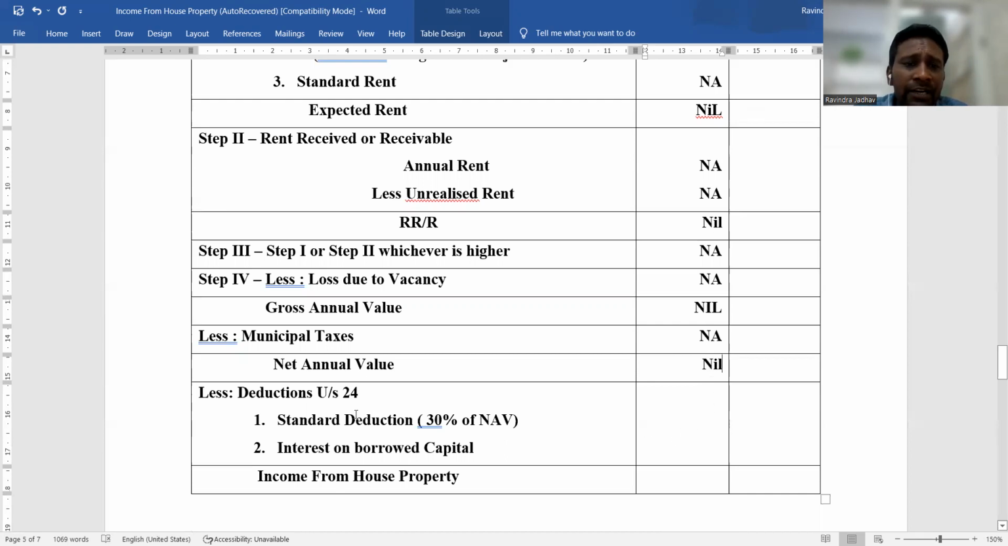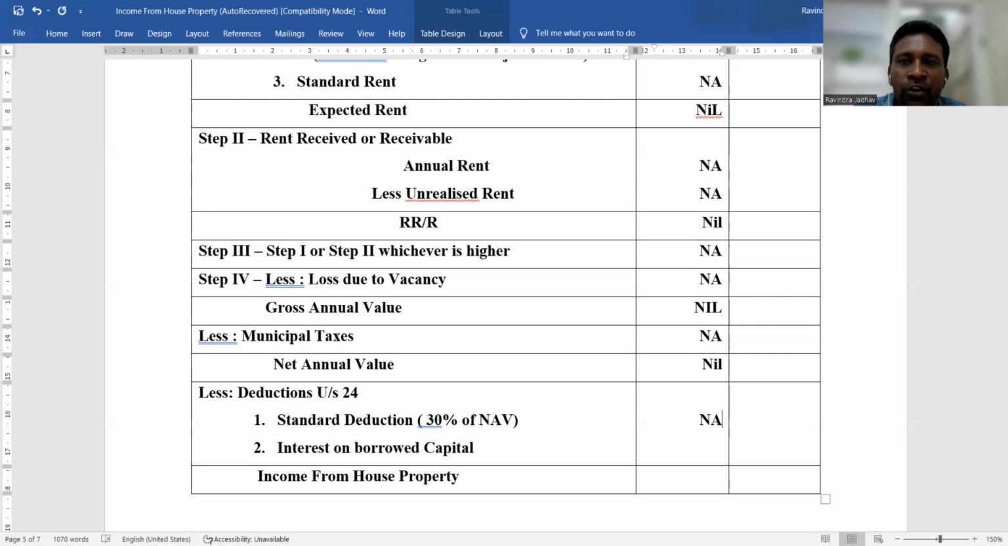Then deduction under section 24. Again, in case of self-occupied house property, standard deduction is not allowed, because our net annual value is 0. How can we calculate standard deduction, because the formula of standard deduction is 30% of NAV. So we would need to calculate 30% of nil value. Okay, so it is not considered, it is not applicable.